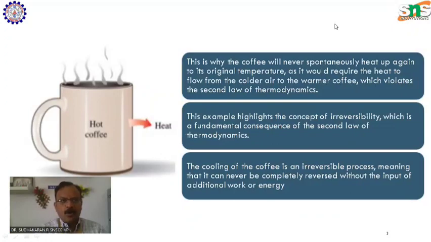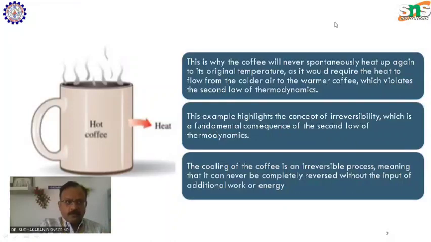Whereas all processes in nature are highly irreversible. For example, let me take a cup of water and a teaspoon of salt. Now you mix this salt and water together. If you put a pinch of salt into water, it will automatically mix. But if you want to separate this salt from water, we have to create a desalination process for removing salt from the water. Hence this is an irreversible process.